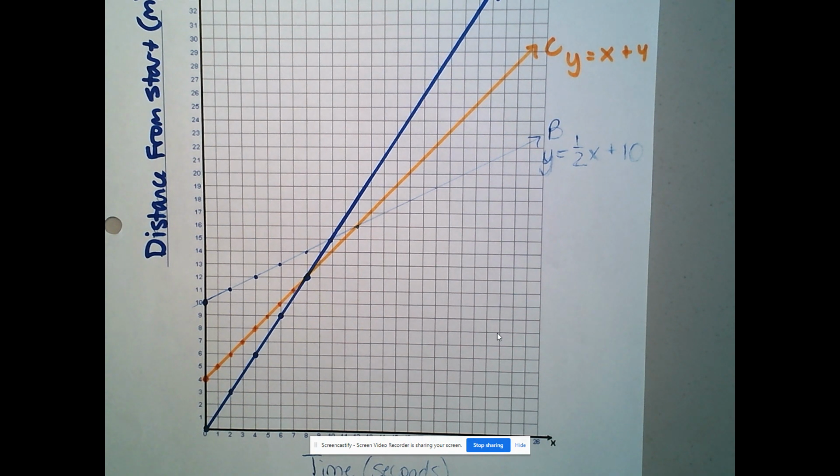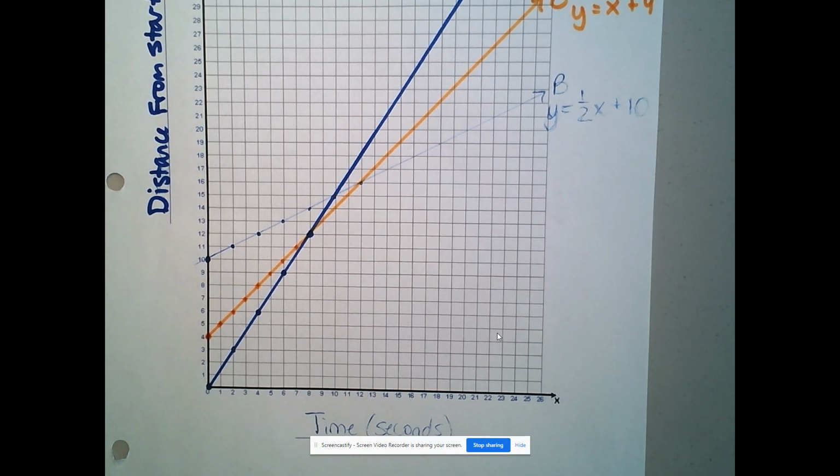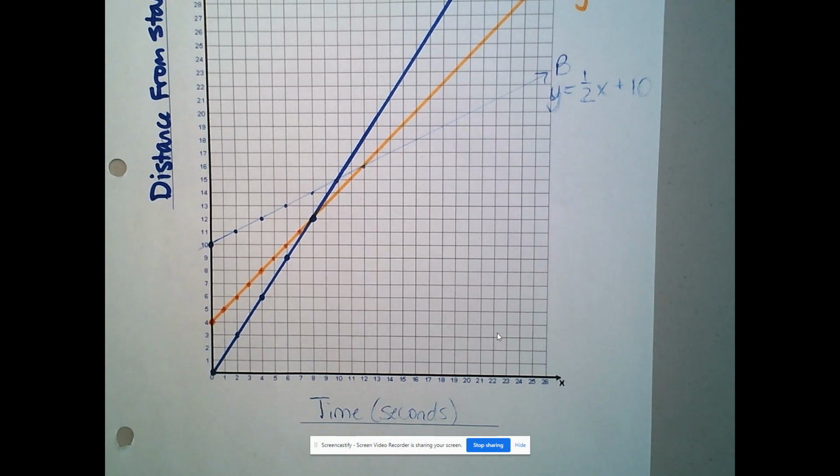Person D, you get a 1-meter head start and catch up to Elizabeth in 4 seconds. Now, Elizabeth's not on there yet, so I'm going to skip down and do Elizabeth's. Elizabeth is 11 meters into the race after 4 seconds, but only 13 meters in after 12 seconds. Her tricycle is slow because she has a flat tire. So if you missed that, I'm skipping person D because hers is based on Elizabeth's.